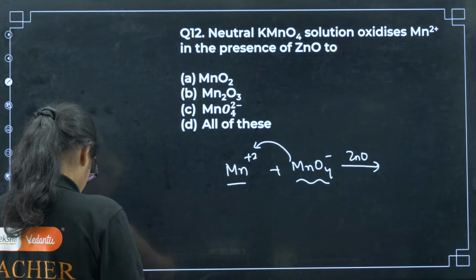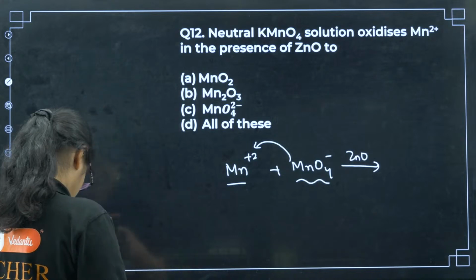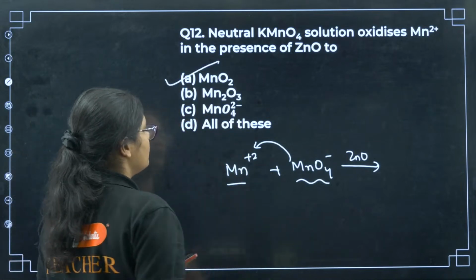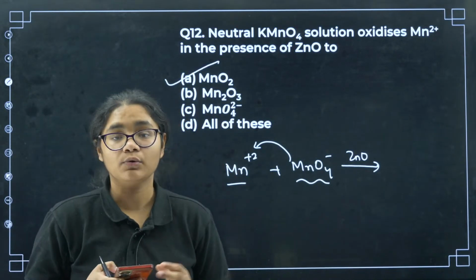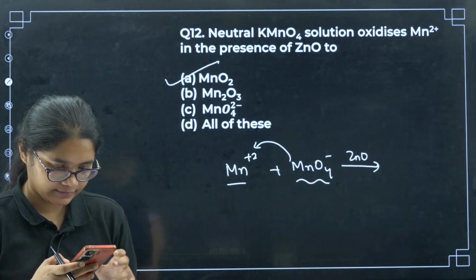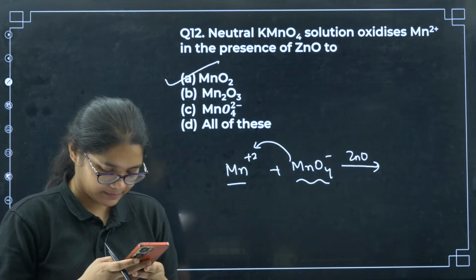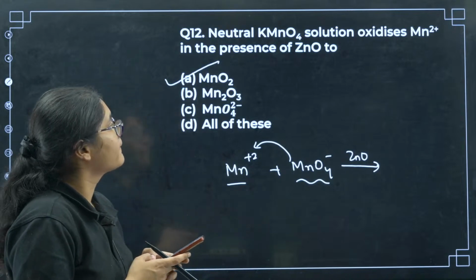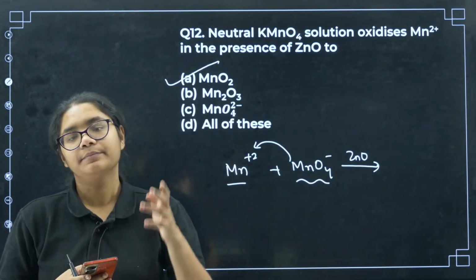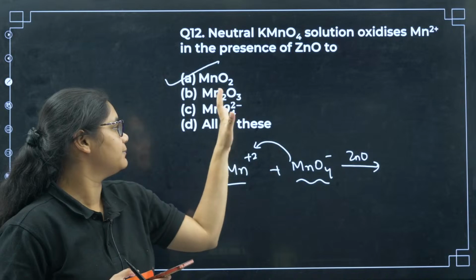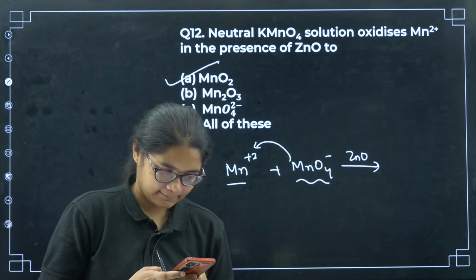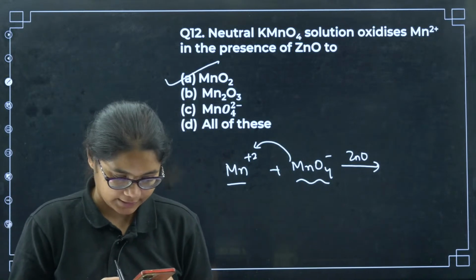Yes, it is 12th. I can't find. No, 12th C? No, I don't think it is C. It is A, dear. MnO2. Mn2+ gets converted to MnO2. Clear? 12C, I don't think it is correct. Students, please check this one. Tell me this one, is it MnO4 2- or MnO2? In neutral medium you have to find.